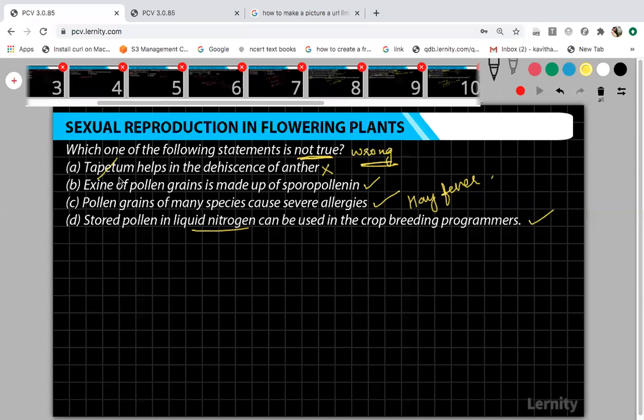Okay. Then tapetum will not help. Then who will help in the dehiscence of anther? Give your answer. Tapetum is responsible for providing nourishment to the pollen. Who is responsible for helping in the dehiscence of anther? If you are saying it is wrong, then you should know which one is correct, right? What should come in place of tapetum? Line of dehiscence, okay. Which layer? It is endothecium. Endothecium is the one which will help in the dehiscence of anther. It is not tapetum. So the wrong statement is option A.